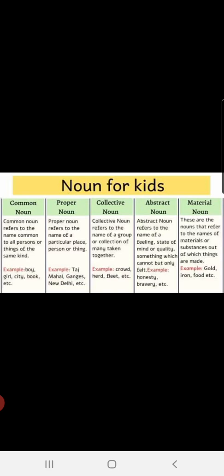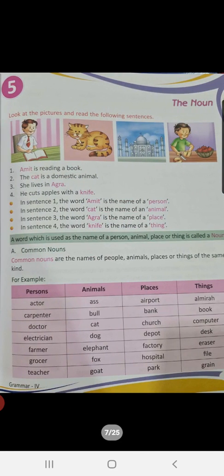That means gold. Children, from gold we make jewelry, right? It is a material. From iron we make some equipment. Food. All these are examples of material noun. Alright, children? Now let us read from the book. Amit is reading a book. Amit is a person. The cat is a domestic animal.